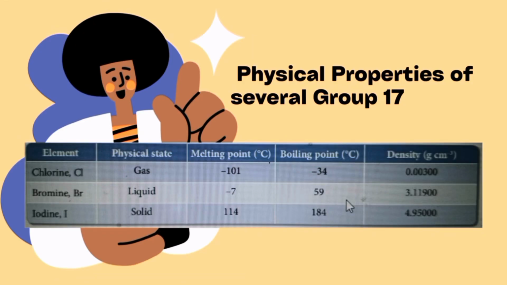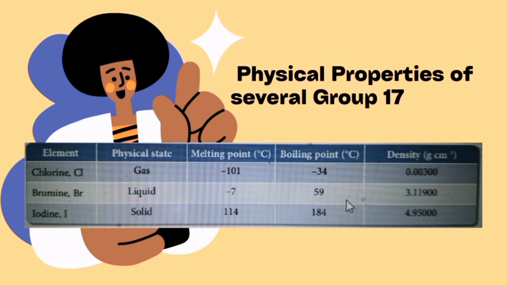Going down the group, the increase in molecule size will cause the attraction force between molecules to become stronger. The melting point and boiling point of halogens will increase because more heat energy is needed to overcome the intermolecular force. The density of the elements also increases with the increase in mass when going down the group.